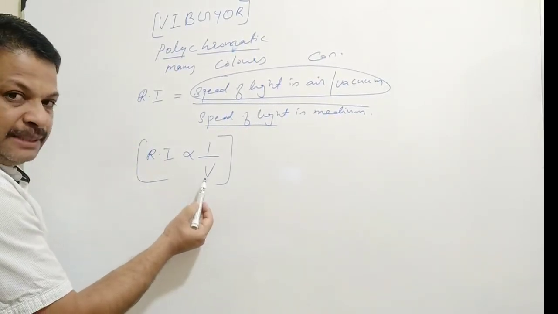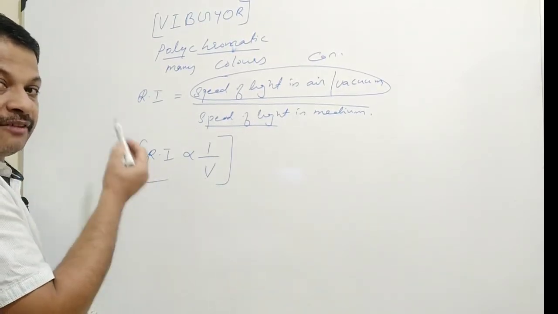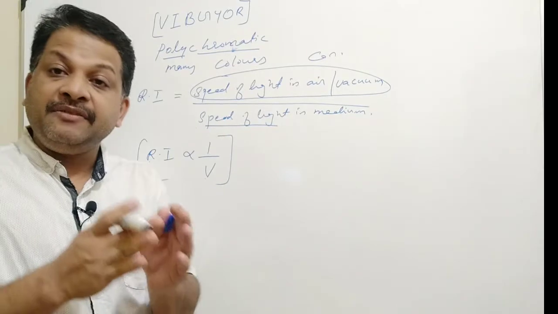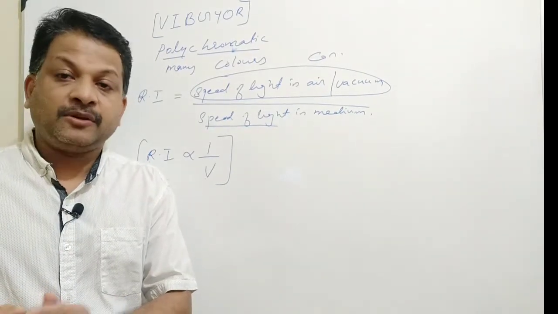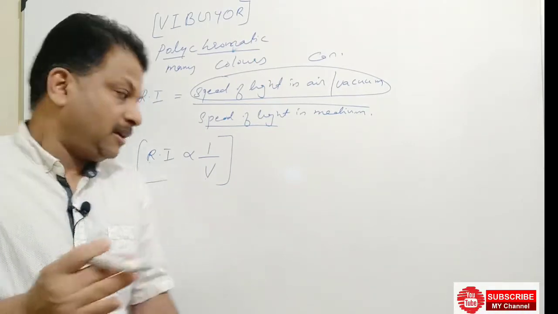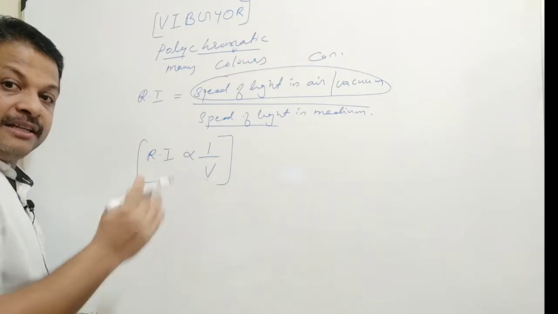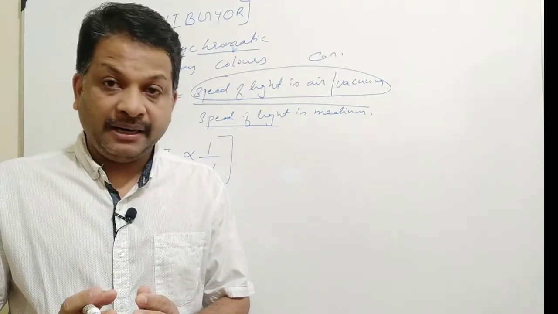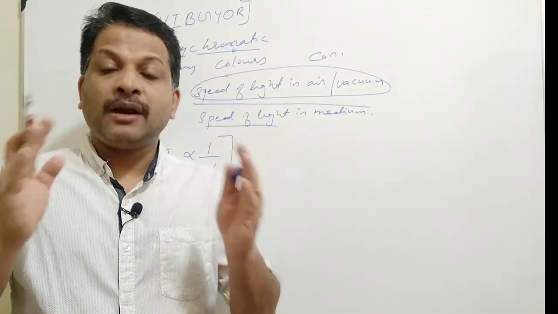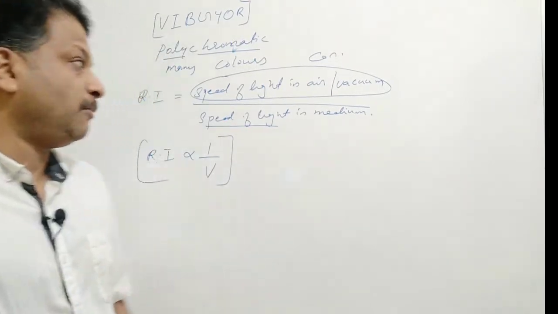Because red has maximum speed, for red light the refractive index will be minimum and the deviation will be the least, so red light will suffer least deviation. And violet, whose speed is less, has the maximum refractive index and will suffer maximum deviation. Clear? These are the concepts that we have studied about dispersion and spectrum of light.